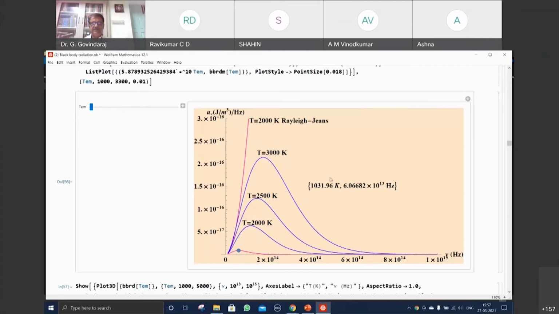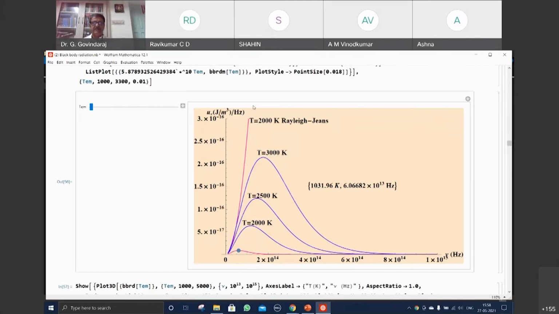What is the physics responsible for such behavior? It can be realized by quantizing the energy levels, quantizing the energies that are coming out. This is smaller energy, this is higher energy. Smaller energy, smaller probability; higher energy, again less probability. In between these two, there is a function which takes care of this peak that is observed.